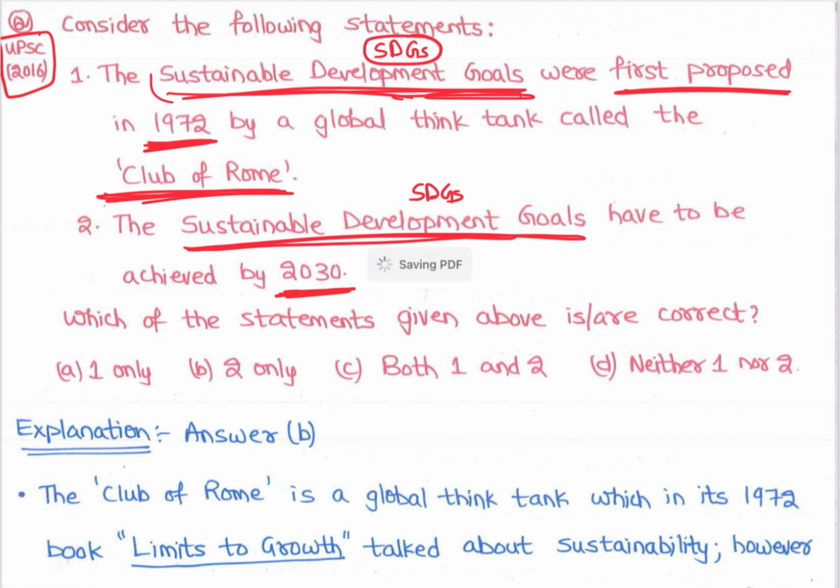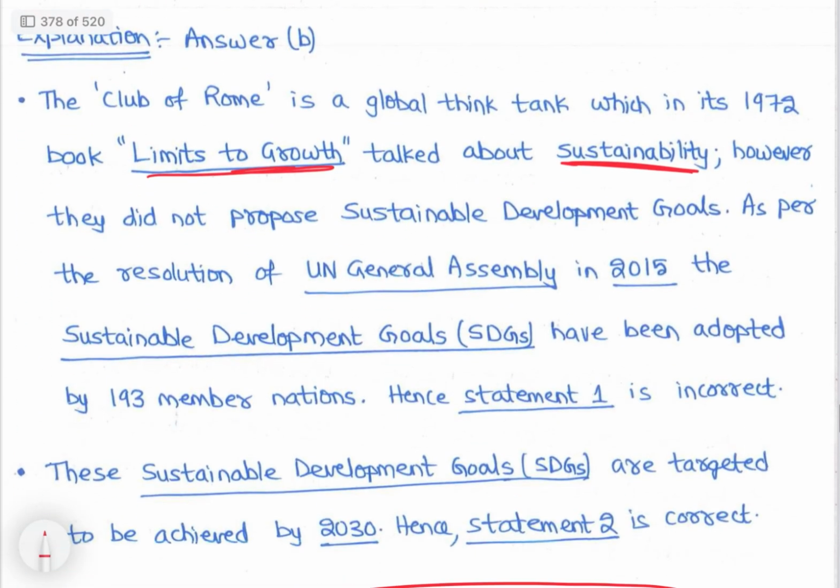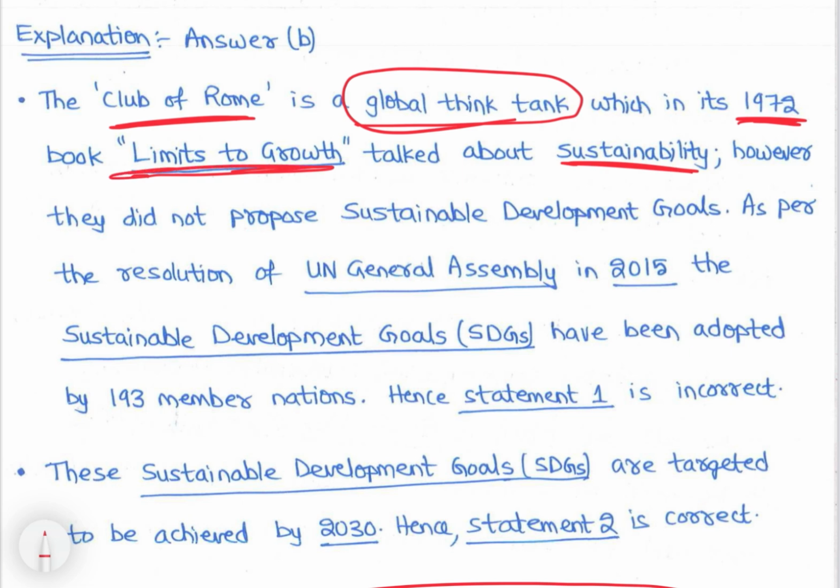See, देखो, Club of Rome is a global think tank which in its 1972 book Limits to Growth talked about sustainability, right? See, the Club of Rome is a global think tank है, right? Which in its 1972 book release किया, that is Limits to Growth, right? And it talked about sustainable development, sustainability, right?